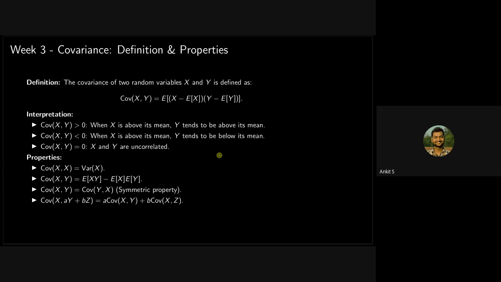We have not seen how two random variables are related quantitatively. For example, we have two random variables x and y, say height of a person and weight of a person. How are they related to each other? If one random variable increases, how does the other random variable change? This kind of behavior is explained by the covariance property.